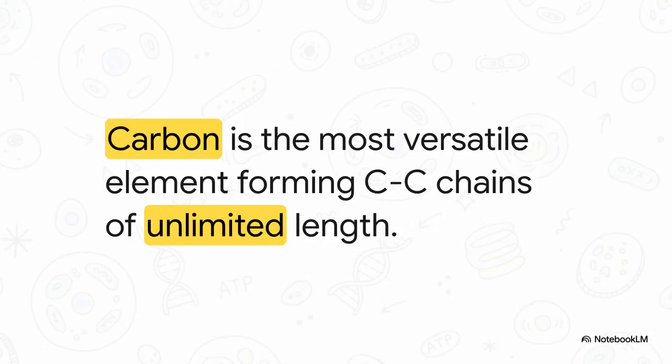Now, water obviously gives us most of our mass, but there is one element that acts as the absolute star of the show here, and that's carbon. Living matter is mostly made up of 6 key elements: carbon, hydrogen, oxygen, nitrogen, phosphorus, and sulfur. But carbon, it is the undisputed heavyweight champion of versatility. Because it can form these incredibly stable covalent bonds and virtually infinite chains of carbon attached to carbon, it's insanely adaptable. Get this, it's estimated that about 90% of the compounds found in living systems contain carbon. It's the ultimate molecular building block.